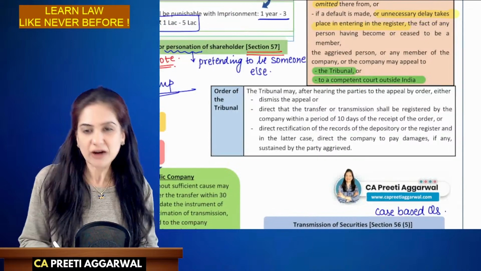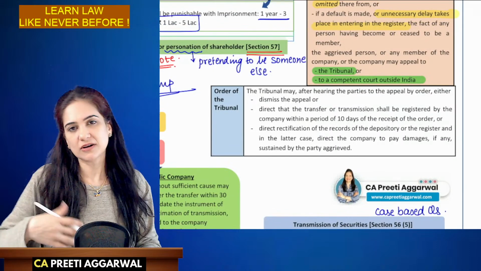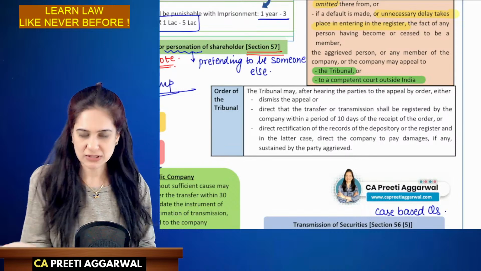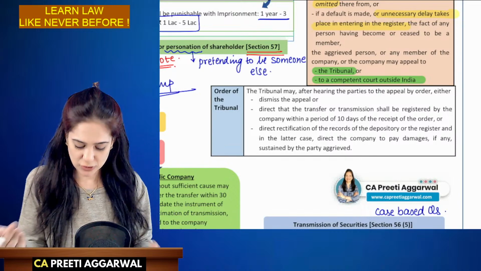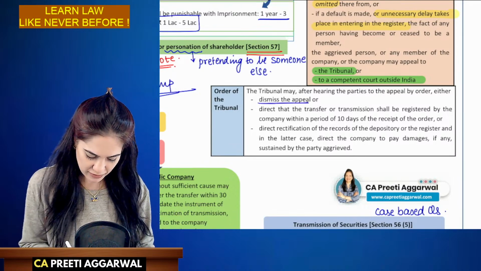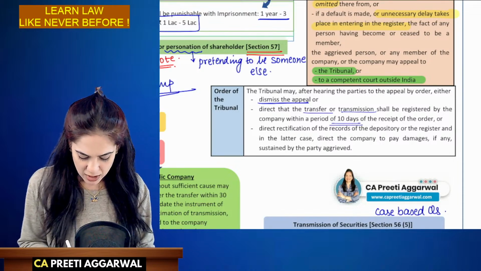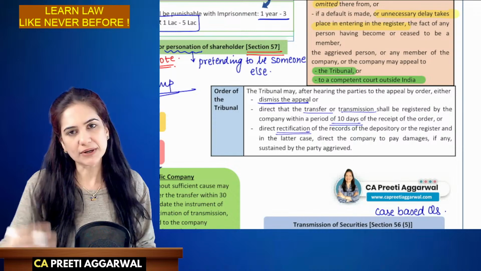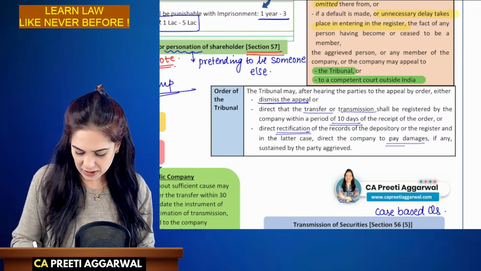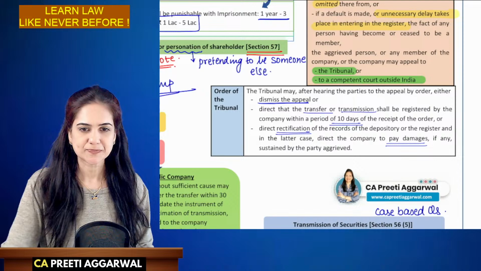The tribunal, after hearing the appeal that my name was removed, or by mistake it was entered, will either dismiss the appeal, or direct that the transfer or transmission shall be registered within 10 days, or rectification may be ordered and the company will be ordered to pay damages. So these are the keywords.